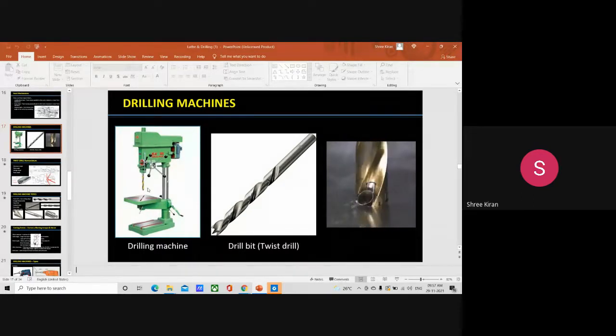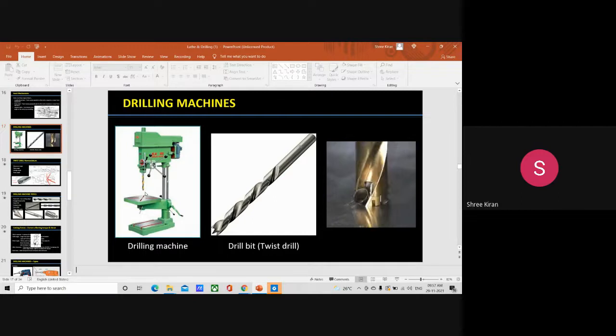Then the pinion, which is attached to the feed handle, meshes with the rack on the sleeve of the spindle, providing the drill the required down feed. So the motion is transmitted to the spindle from the motor by the belt.